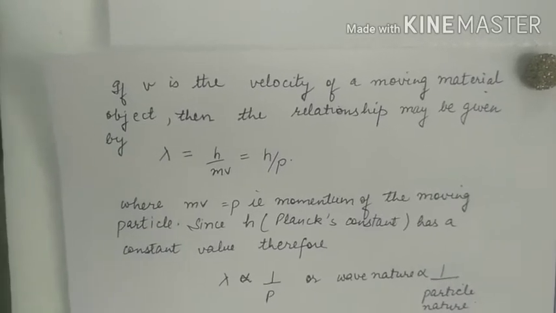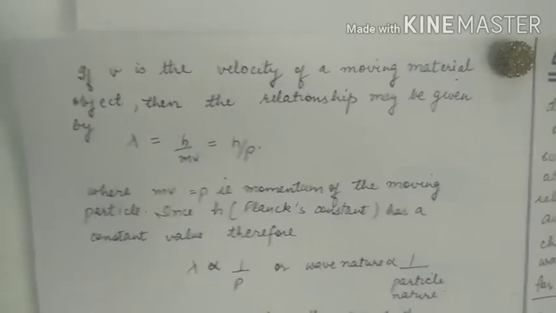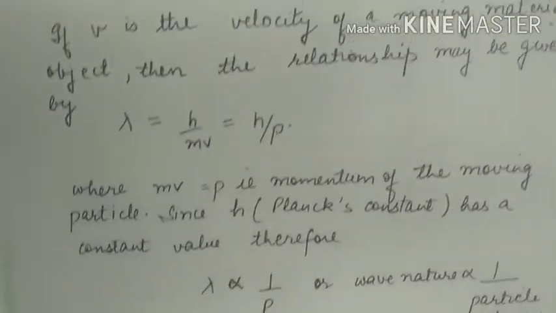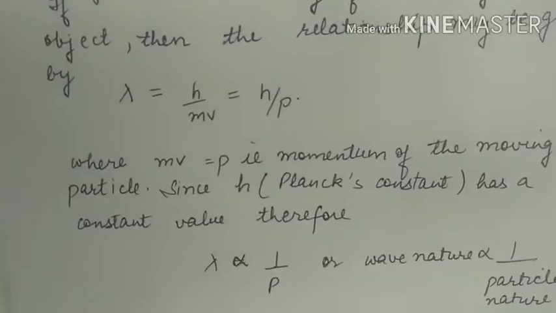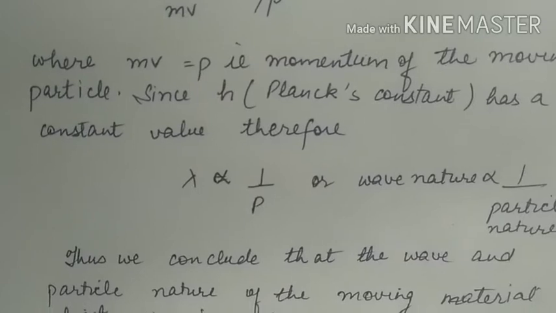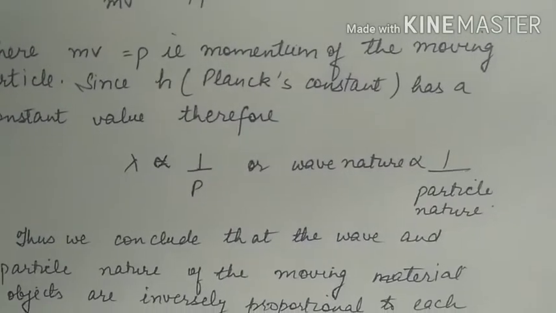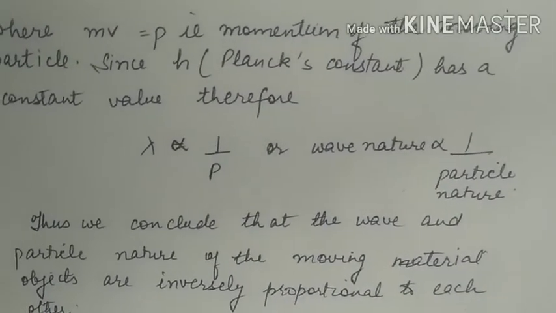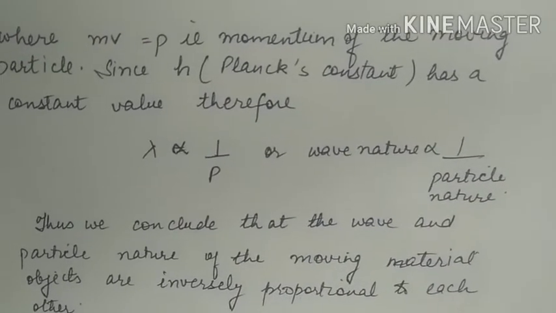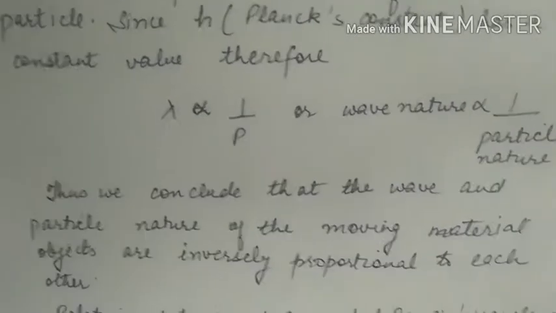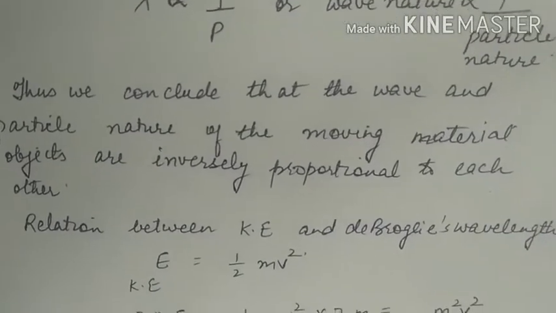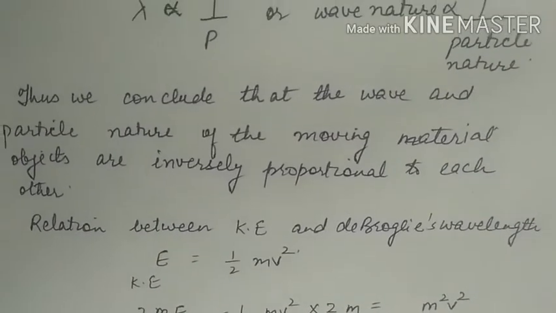We get lambda is equal to h by mv or h by p, where p is the momentum and is equal to mv. h is the Planck's constant, which has a constant value. That means that the wavelength is inversely proportional to the momentum. Or otherwise, wavelength means wave nature, so wave nature is inversely proportional to particle nature. Thus we conclude that the wave and particle nature of moving material objects are inversely proportional to each other.